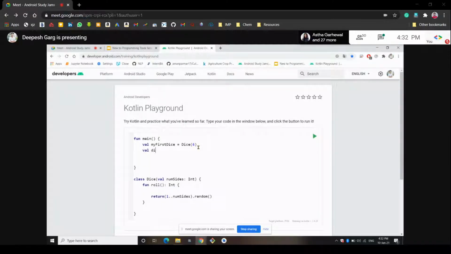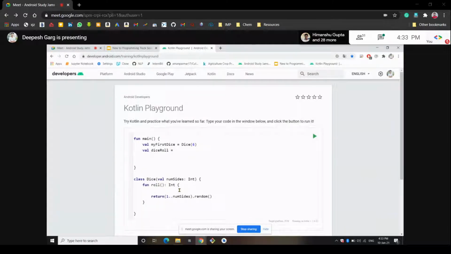Let's write here dice roll. This dice roll will contain the value of the number generated through this function, because it will return something, and whatever it returns will be stored in this variable called dice roll, because we want something to store it. So it will return something and it will be stored in this variable called dice roll. So let's call this function first.